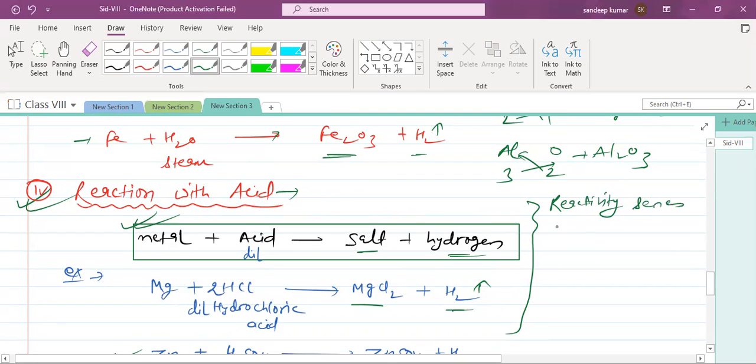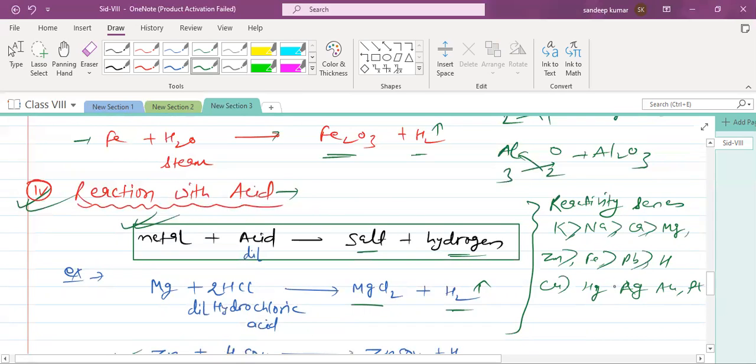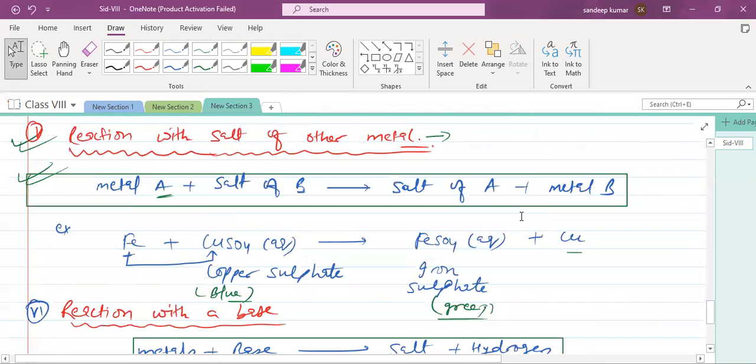So in that reactivity series, potassium is most reactive, then sodium, calcium, magnesium, zinc, iron, lead, hydrogen, then copper, mercury. Then we talk about silver, gold, and platinum. So this is the order of the reactivity series. Okay, so this is most reactive, this is less reactive. You can see here iron is more reactive than copper. That's why iron can displace the copper from its salt solution.